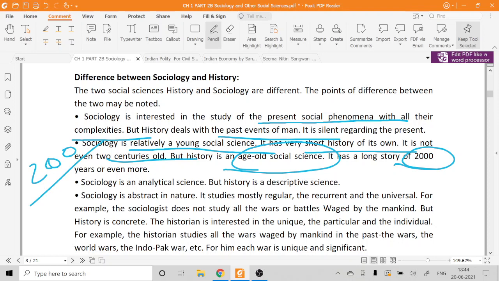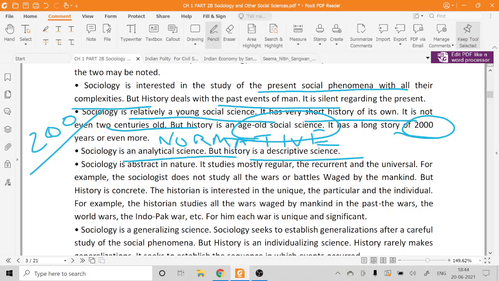Then, sociology is an analytical science, but history is a descriptive science, I already told you. Or we can also say it is a normative science. Sociology is abstract in nature, we all know this. But history is concrete. Whatever fact is there, that is only history. Sociology will analyze this fact in an abstract manner.